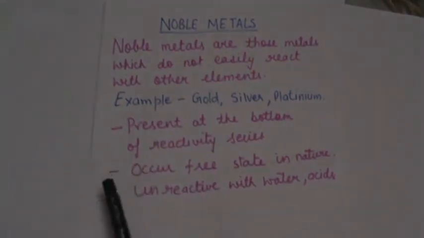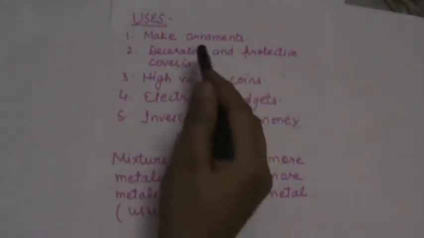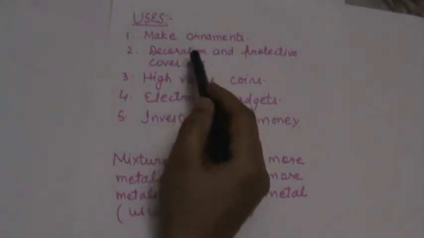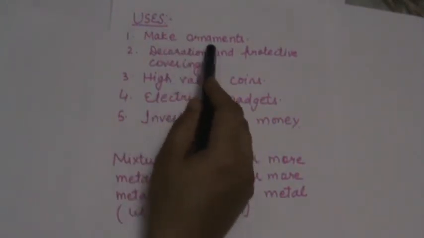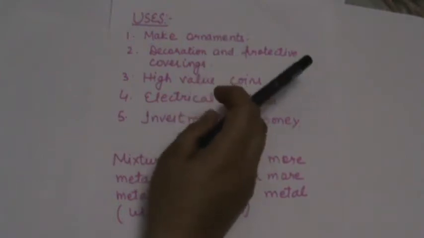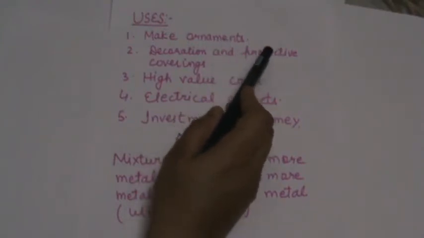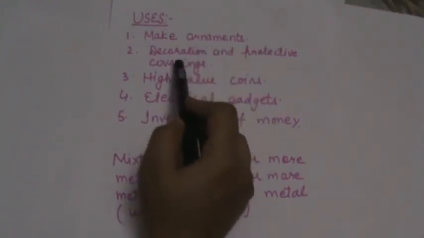Next are the uses of noble metals. First is to make ornaments. Students, the noble metals are mainly used to make ornaments, gold and silver, as they are unreactive. So the ornaments made from them do not lose their shine easily. It is used for making ornaments.